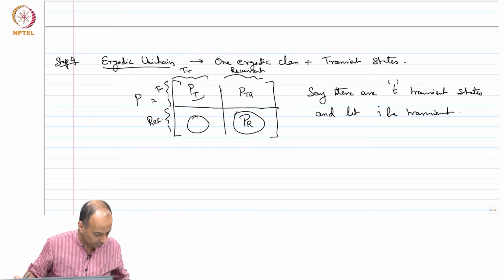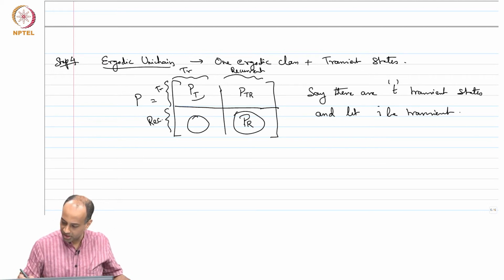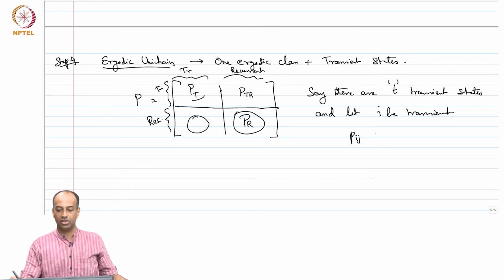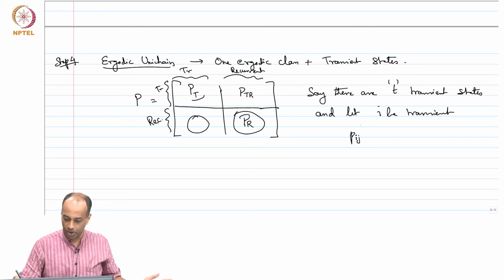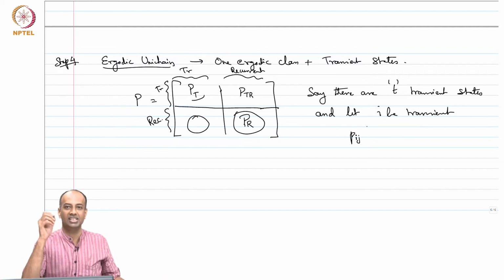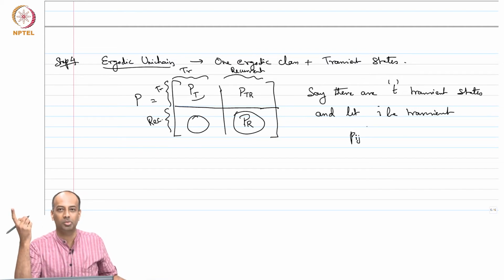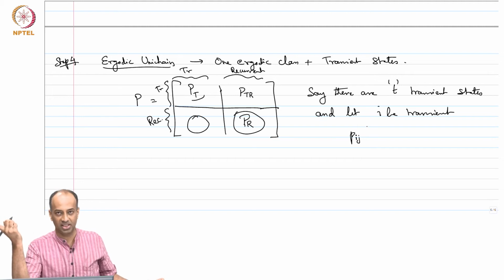So if I start at i, which is a transient state, there are only T transient states, so there must be a positive probability that in T steps I get out of this transient state.